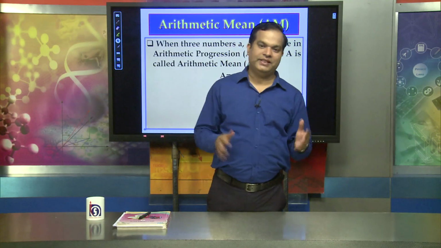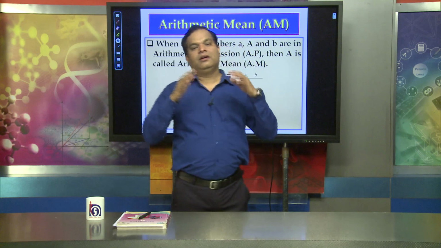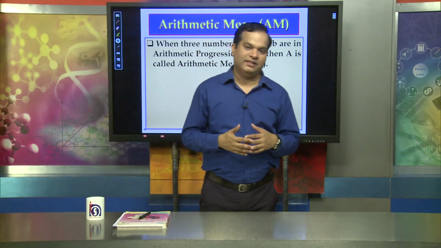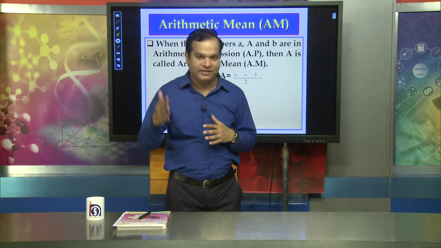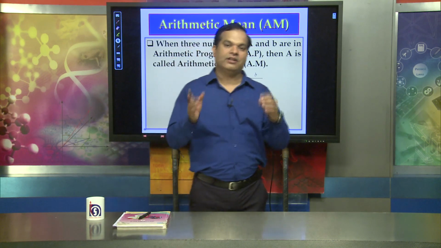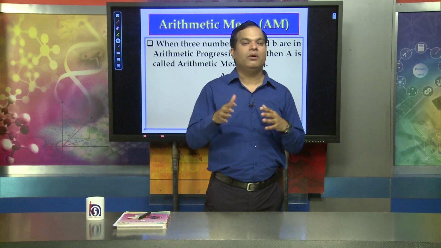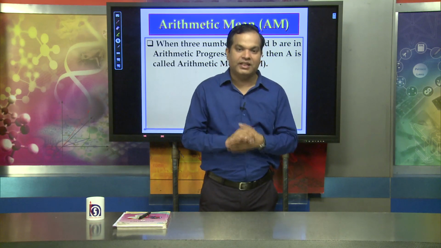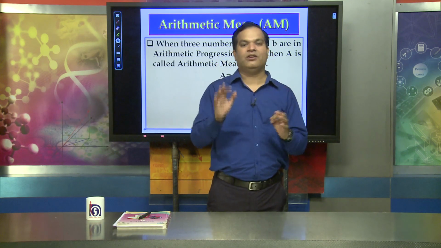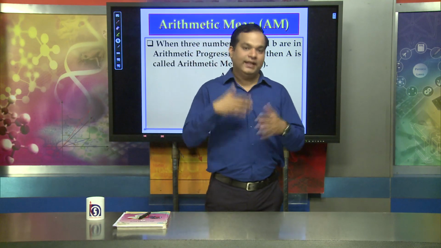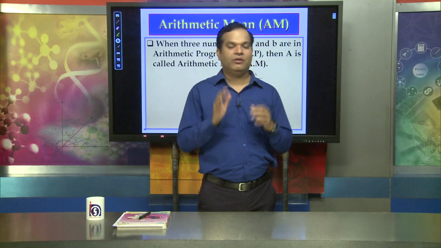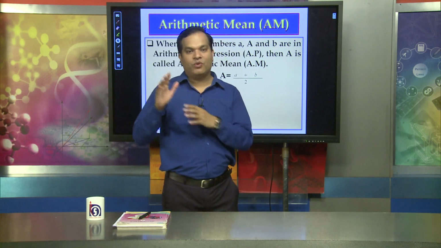Dear learners, basically we have discussed what exactly a sequence is, particularly arithmetic sequences, or arithmetic progression, where the common difference between two terms must be a fixed quantity. That is the very important characteristic of arithmetic progression. Then we discussed the nth term. The formula is an equal to a plus n minus 1 into d.